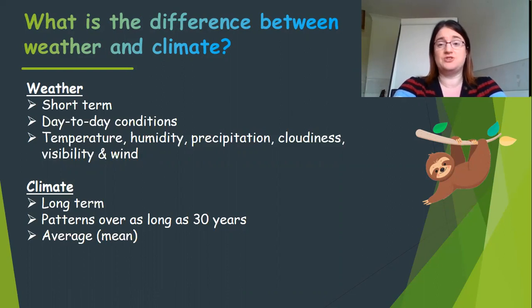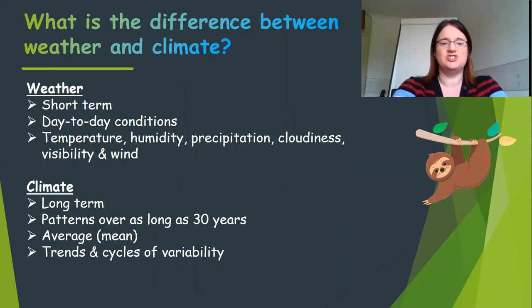So rather than talking about what's the temperature like today, we might think about what's the average temperature. So if we take all the temperatures for a month and we divide them by 30 or 31 days, what is the average temperature in that area? What is the average rainfall in that area? So it's really looking at patterns, and it shows us trends and cycles. So it shows us what is typically happening in that area.